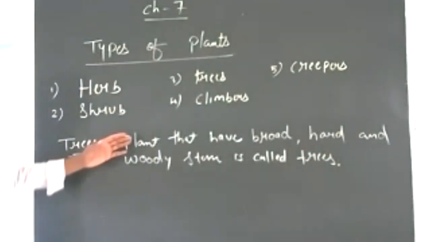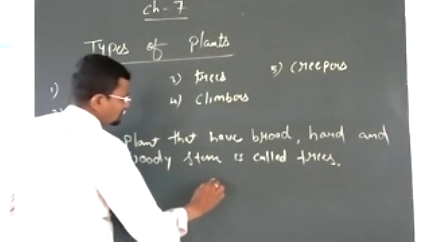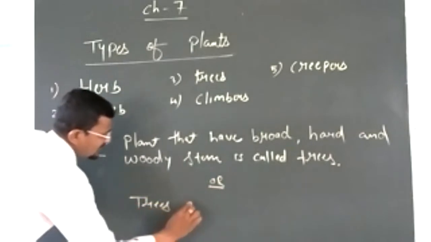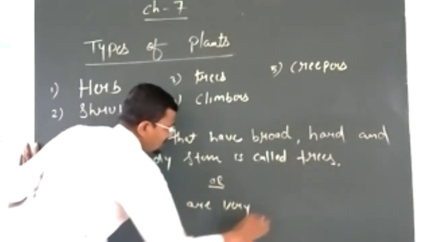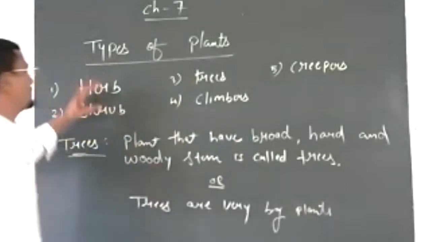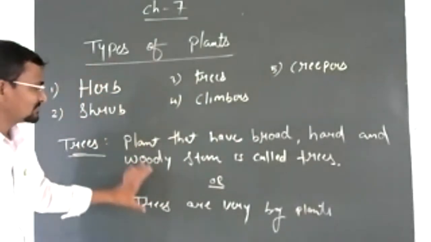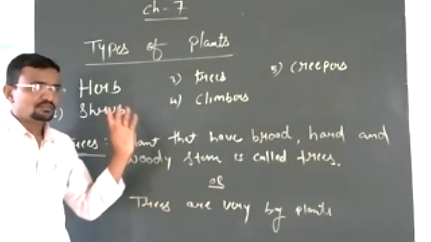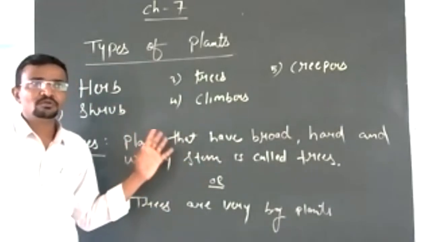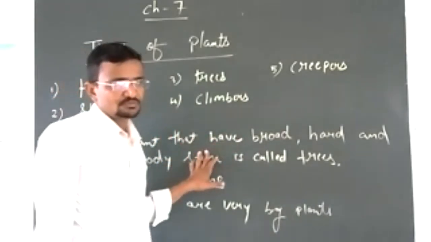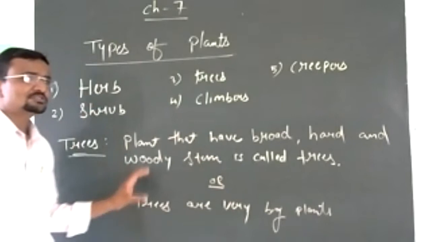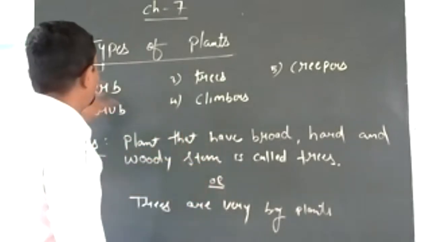So what are trees? In short, trees are very big plants as compared to herb and shrub. Trees are very big and they can live for many years. Some trees can even live for more than 100 years. So the lifespan of a tree is much more than herb and shrub.